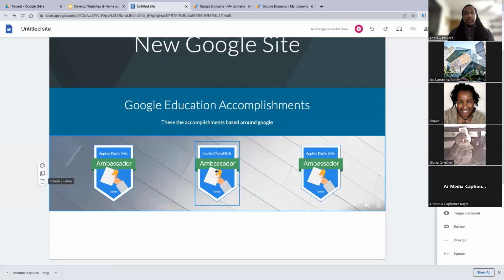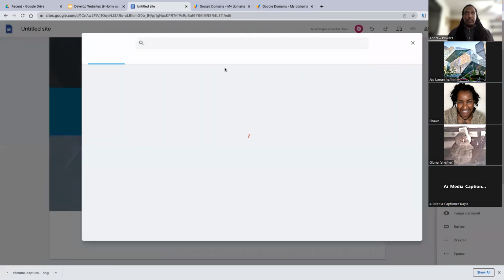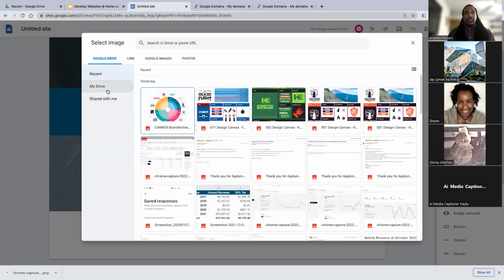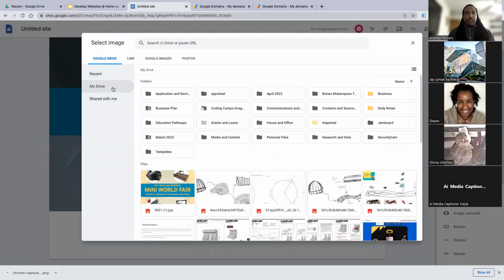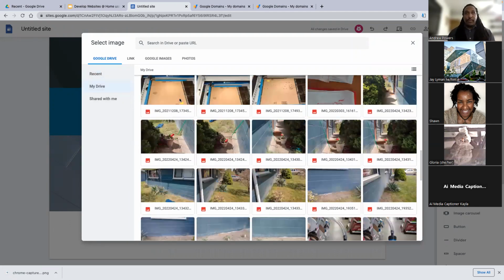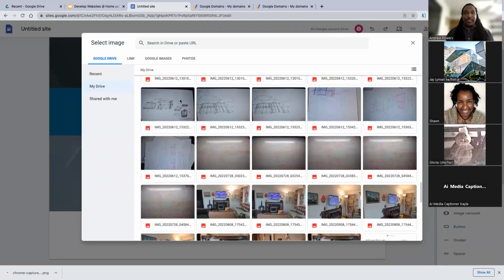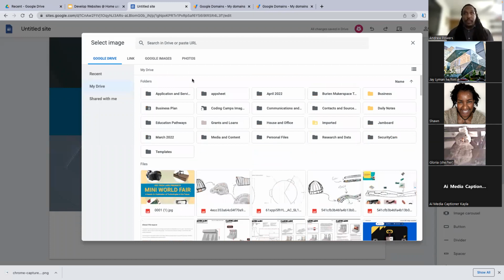And then I'm going to go into my Google Drive again by clicking on it and going down to replace image and select image. And right now I'm jumping into my personal drive. So these are all my folders. Ignore the messiness. These should be all safe for work. Oh, wow, you weren't even supposed to see that, these are side projects, but these are all my pictures in my Google Drive.